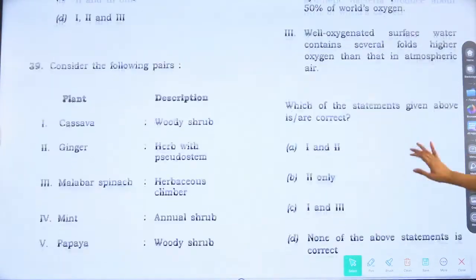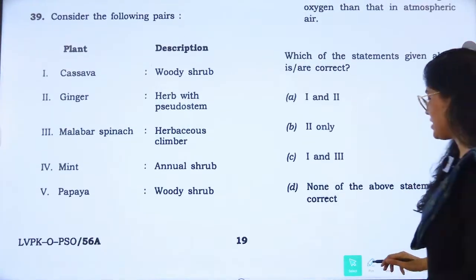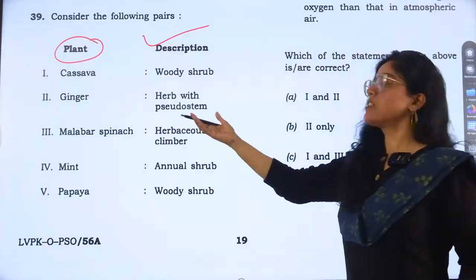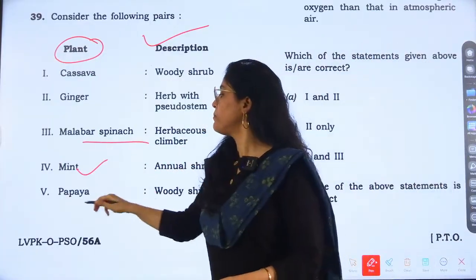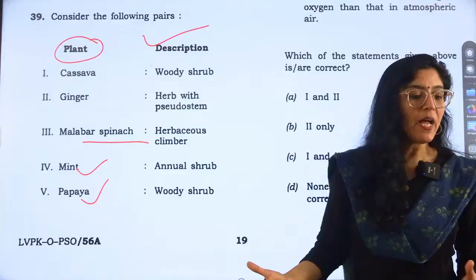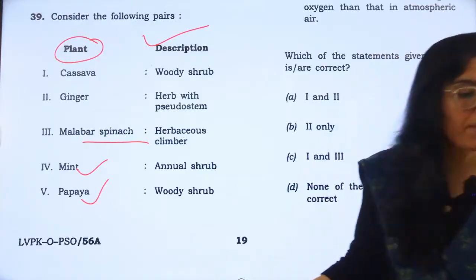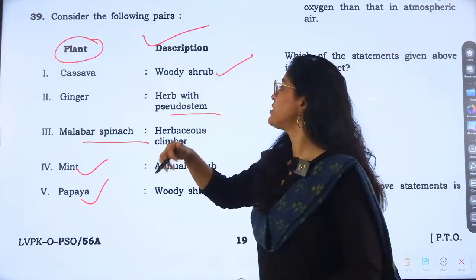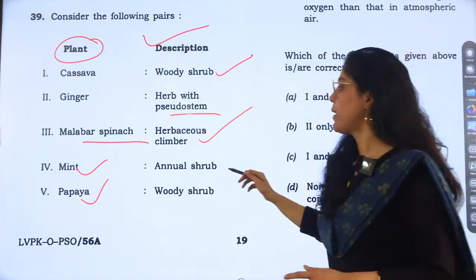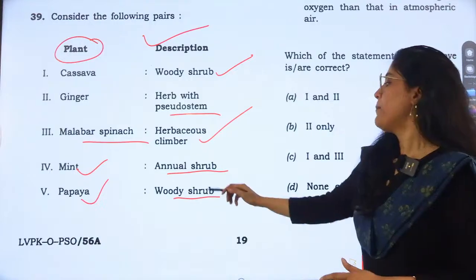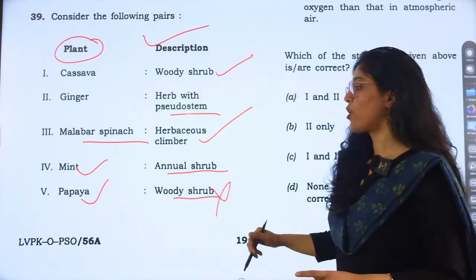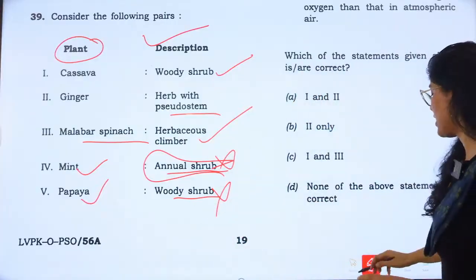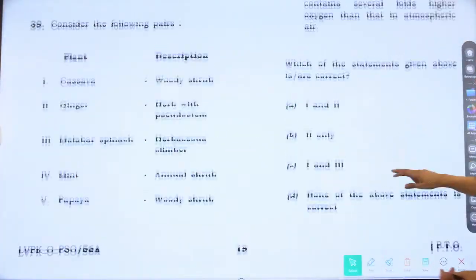Okay. Next is question number 39, which is related to the plant and the description. So cassava, ginger, Malabar spinach, mint and papaya. What are these plants? So they are telling you about what? Is it a woody shrub? Is it herb with pseudostem? It is a herbaceous climber, annual shrub or woody shrub. Papaya is not woody shrub. This is wrongly matched. Annual shrub, it is also not annual shrub mint. So these 2 options are not correct. Only 3 options are correct.